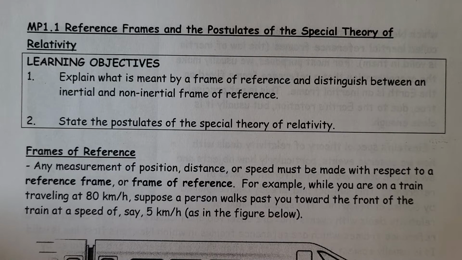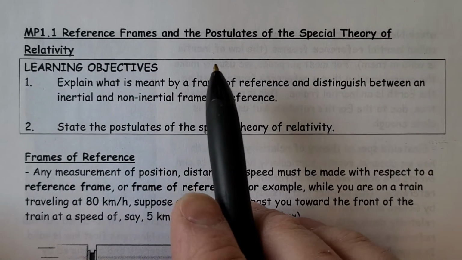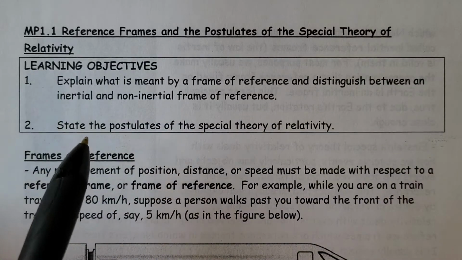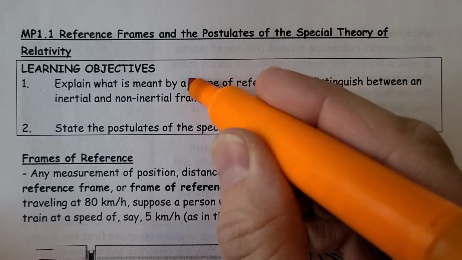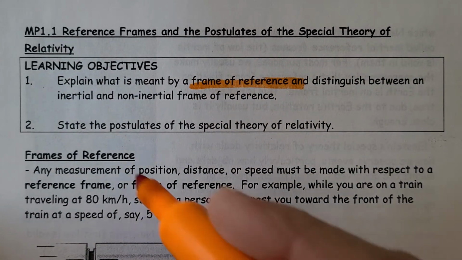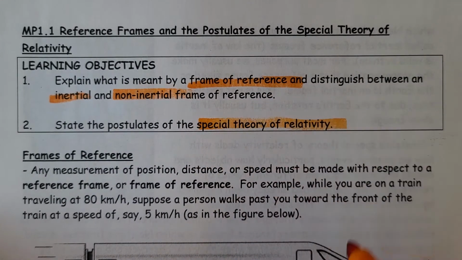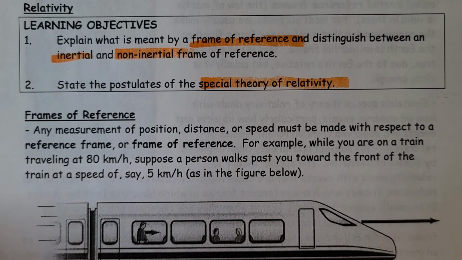Welcome back, Physics 30. This is MP1.1, the first section of the MP1 unit: reference frames and postulates of the special theory of relativity. In this section, we'll look at what is meant by a frame of reference, distinguish between an inertial frame and a non-inertial frame of reference, and then talk about the two postulates of the special theory of relativity.